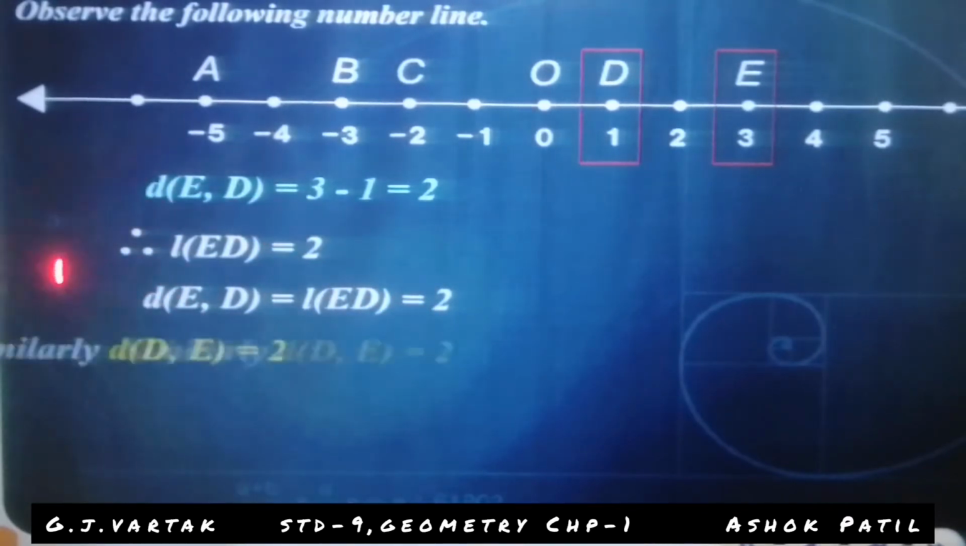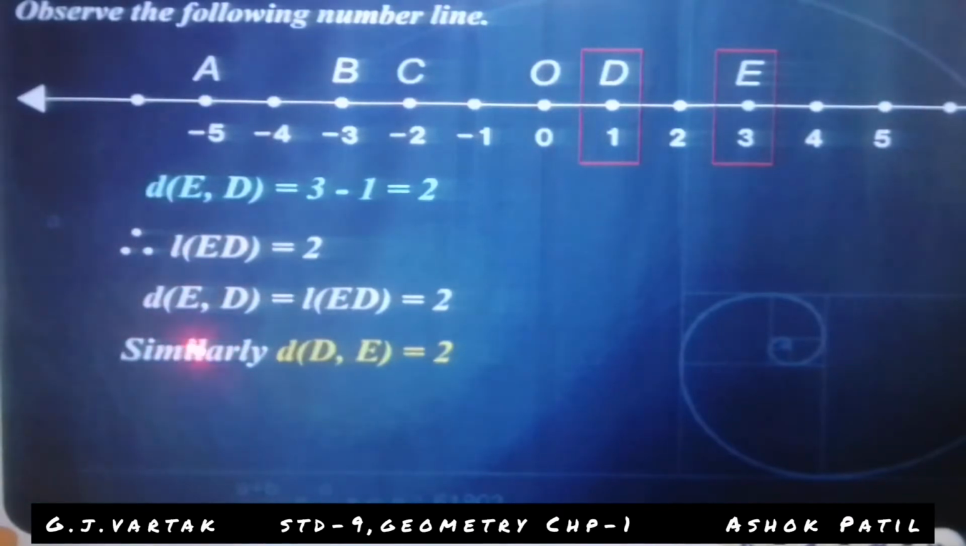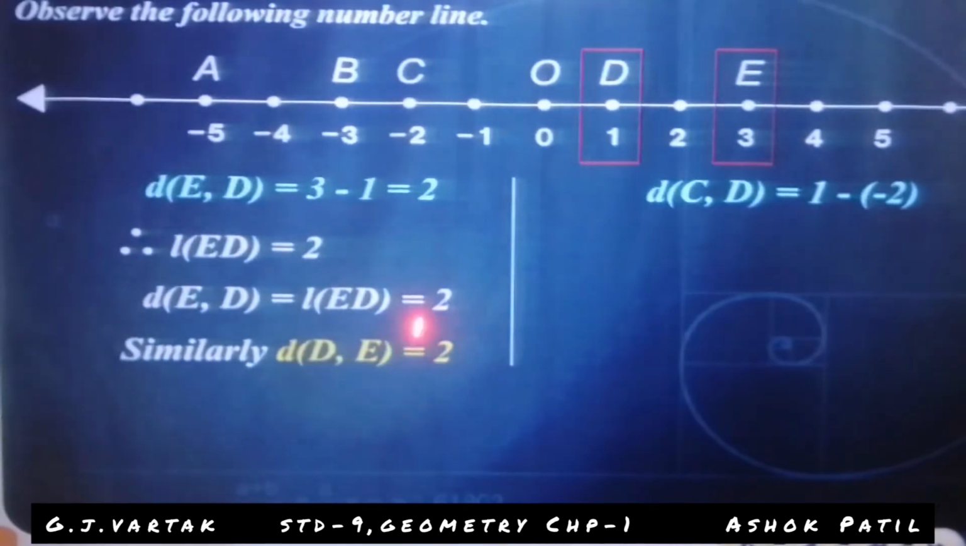Don't forget that when you find the distance, you give the comma between the 2 points. But when you find the length of the segment, you cannot give the comma here. Similarly, distance DE is equal to 2. ED and DE are like your name and surname. If you interchange the name and surname, there is no difference. That's why ED and DE are the same.